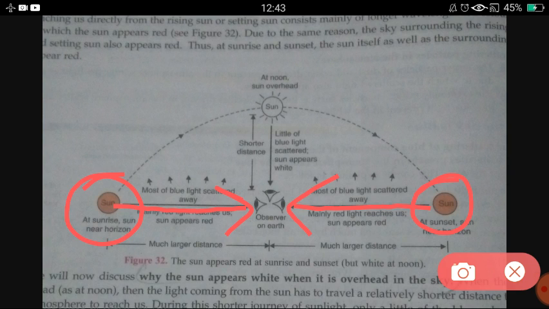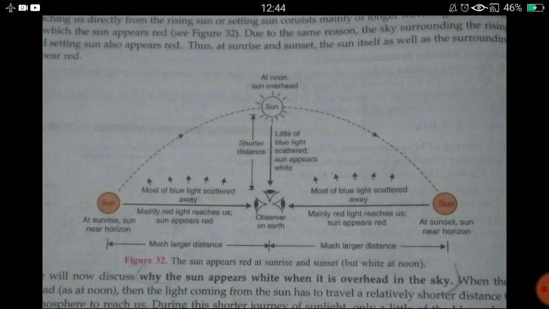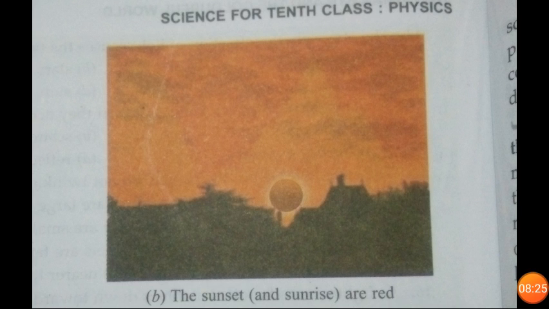The red light and orange light get scattered most because of the different angle of light coming to us, and that's why at the time of sunset and sunrise the sky appears to be red or orange. So here you can see the diagram. In this you can see that at the time of sunset or sunrise the sky appears to be red.